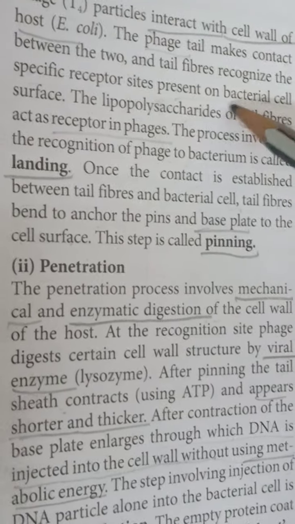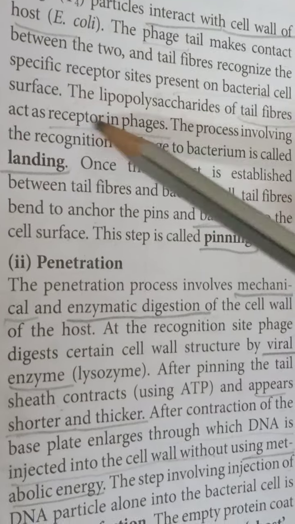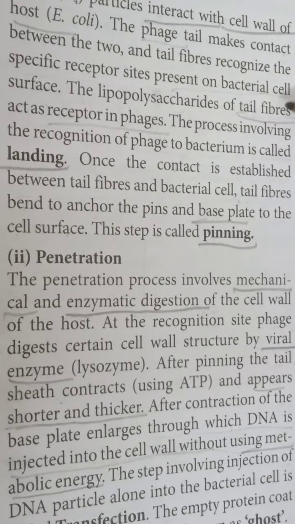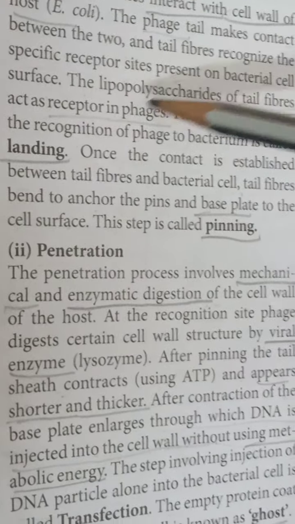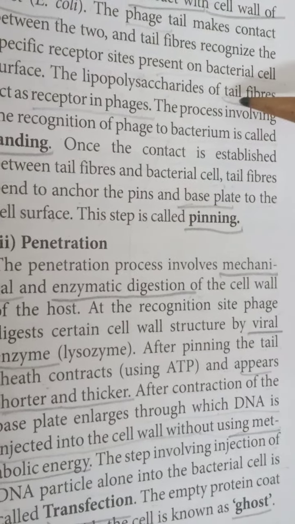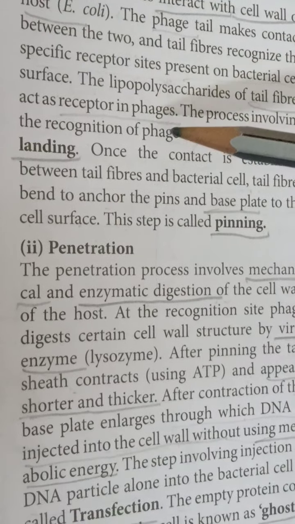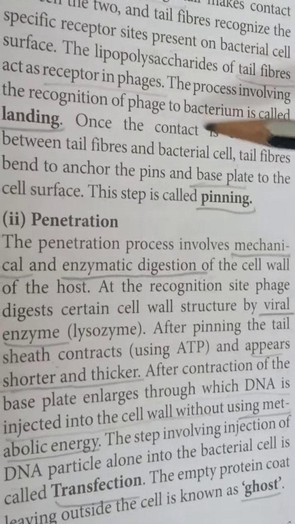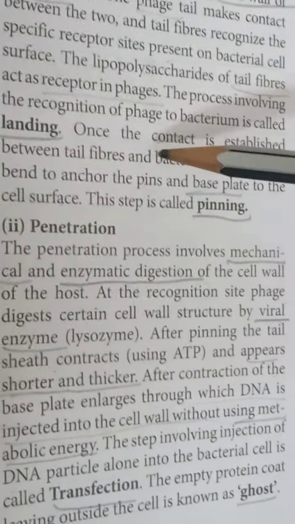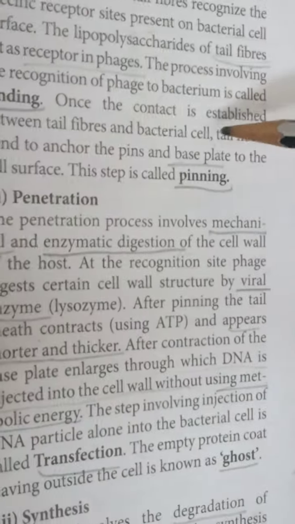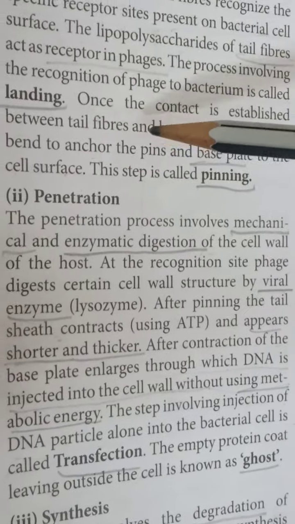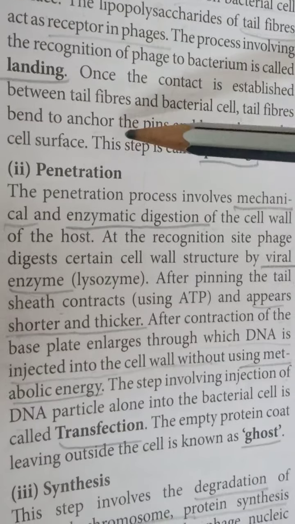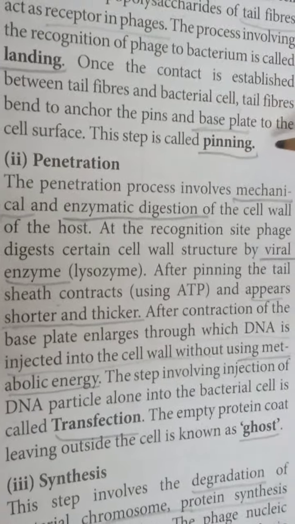sites present on the bacterial cell surface. The lipopolysaccharide of the tail fibers acts as the receptor in the phage. The process involving the recognition of the bacterium by the phage is called landing. Once contact is established between the tail fiber and the bacterial cell, the tail fiber binds and anchors the pin at the base plate on the cell surface. This step is called pinning.